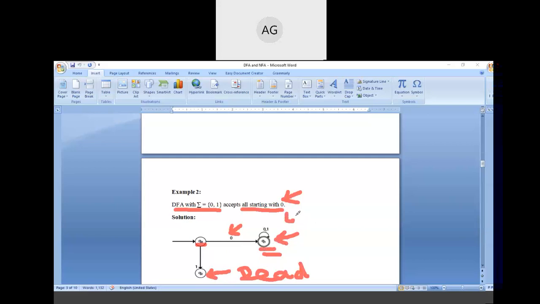So our accepting language will become 0, meaning we can reach from Q0 to Q1, then 00, then 01, and all the strings which start with 0 are accepted through this language. So this type of diagram accepts the strings starting with 0. All of you understand it? Just write in the chat box so that we can proceed further.